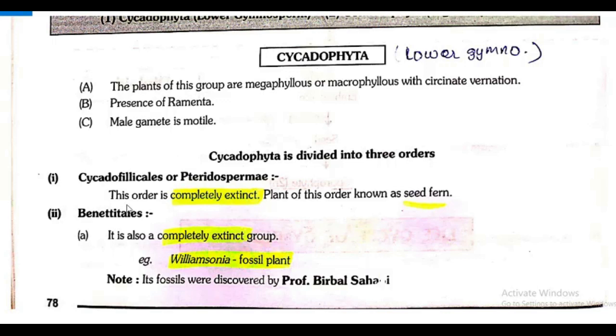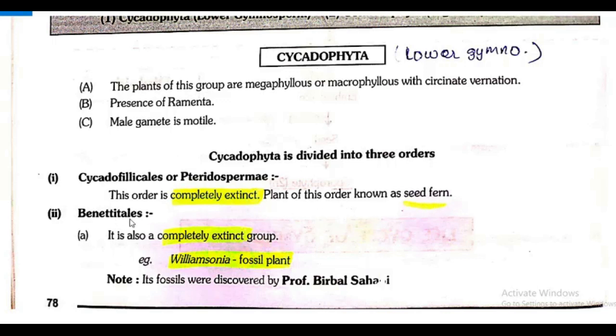Cycadofilicales or Pteridospermae. This order is completely extinct. Plants of this order are known as seed fern. So what are they known as? Seed fern. Completely extinct.